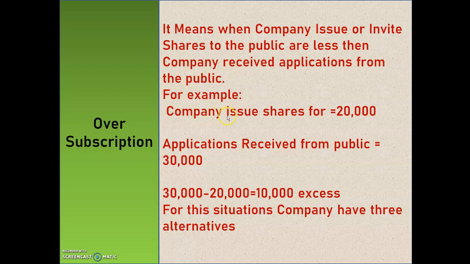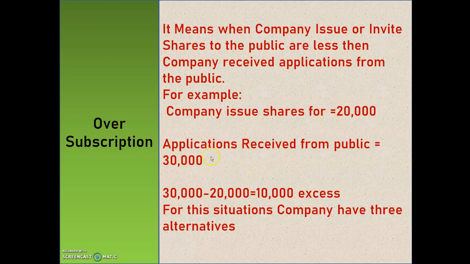For example, suppose the company issues 20,000 shares and applications received from the public are 30,000. Here the issuing shares are 20,000 but the company received applications for 30,000, which is more than the issuing shares. Because of that, this is the case of oversubscription.